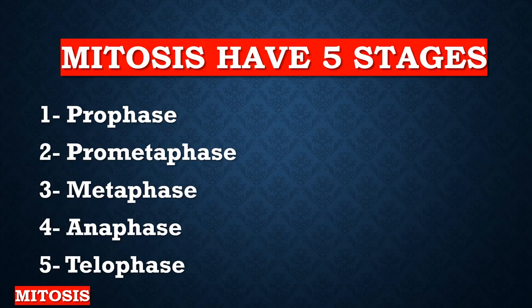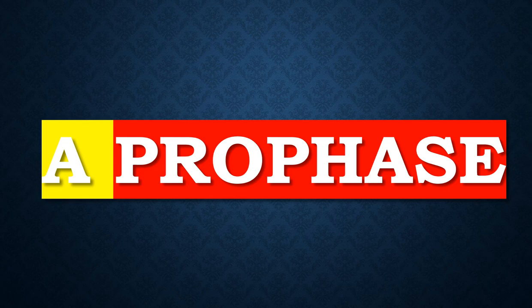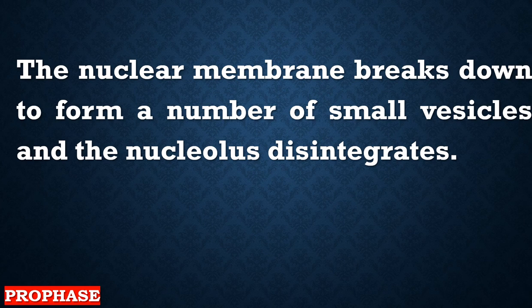All right. So even this mitosis phase has 5 stages. It starts with the prophase. After that, it's prometaphase, and then metaphase, anaphase, and the last one is telophase, before moving on to cytokinesis. So let's talk briefly about every one of those phases one by one. The first phase is the prophase. The prophase is when the nuclear membrane breaks down to form a number of small vesicles and the nucleolus disintegrates.